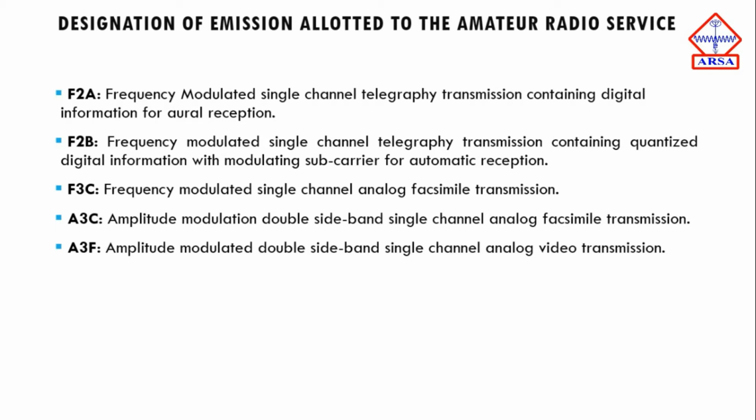Then we have A3C, which is amplitude modulation, an AM double side single channel analog phase mile transmission. Then we have A3F. It is amplitude modulated double side single band channel analog video transmission, that is, it is used for video transmission.